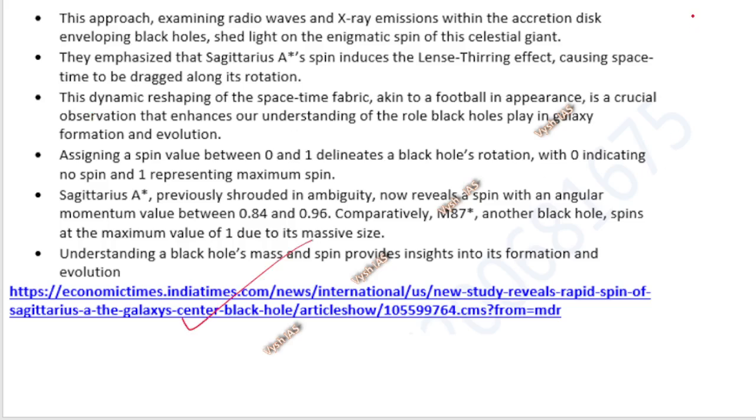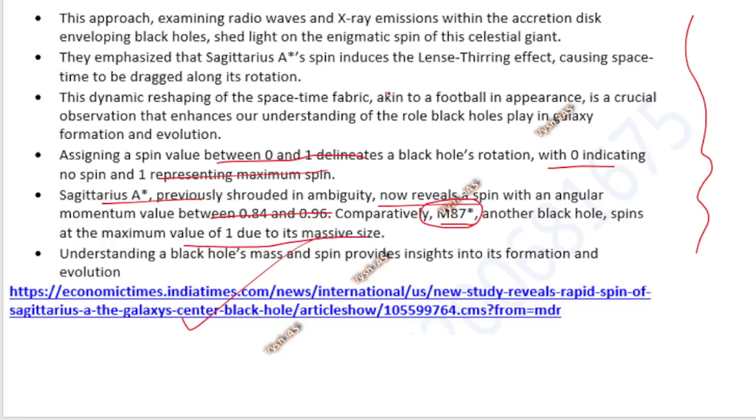Okay, so here again it's all about the spinning. If you see, the spin value is given between 0 and 1, where 0 indicates no spin and 1 means maximum spin. These are technical things which came in the paper, but you just need to know these basics. Don't memorize all these things. And they're comparing Sagittarius A* with another black hole, M87*, which is again spinning at the maximum value of 1 due to its massive size.